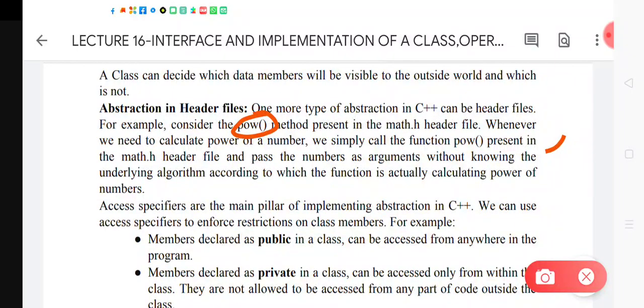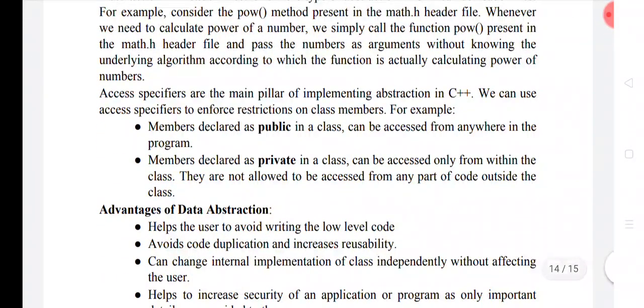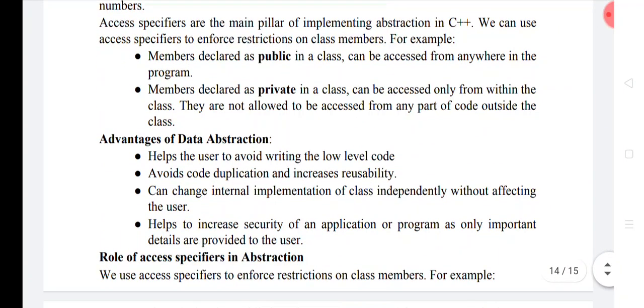So access specifiers are the main pillars in implementing abstraction in C++. We can use the access specifiers to enforce restrictions on the class members. Like we have public and private sections. Members declared as public in the class can be accessed anywhere inside the program. And data members declared as private in the class can be accessed only from the member functions of the class, or you can say they are accessible only within the class. They are not allowed to be accessed from any part of code outside the class.